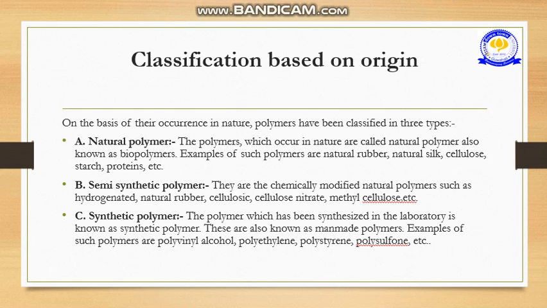Semi-synthetic polymers are chemically modified natural polymers such as hydrogenated natural rubber and cellulose nitrate. These are examples of semi-synthetic polymer. Then comes synthetic polymer. Synthetic polymers are synthesized in the laboratory. These are also known as man-made polymers. Examples of such polymers are polyvinyl alcohol, polyethylene, polystyrene, etc.